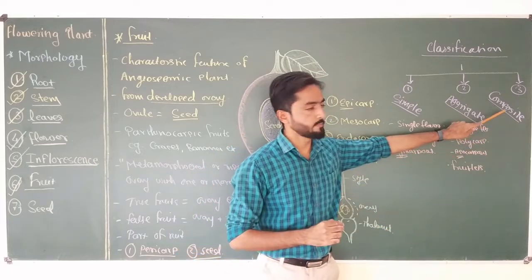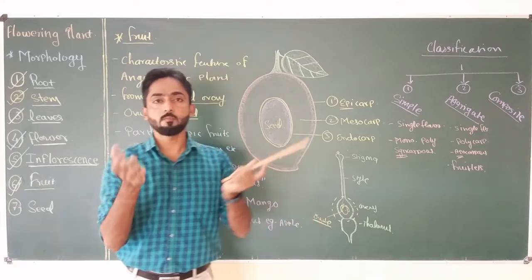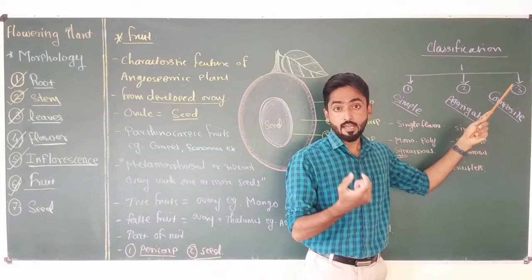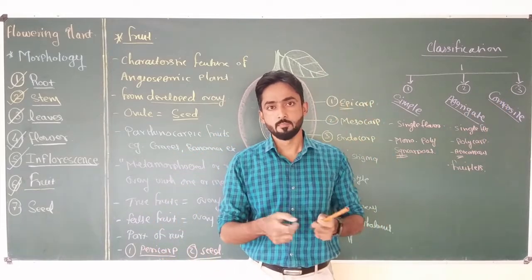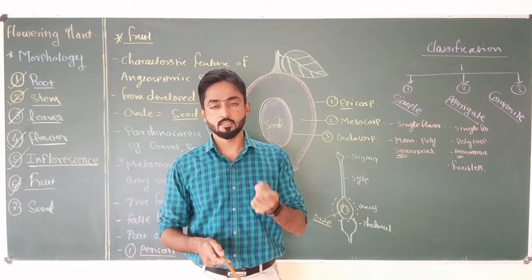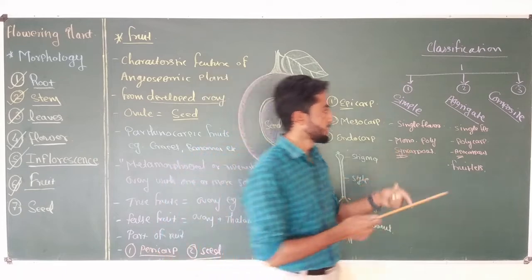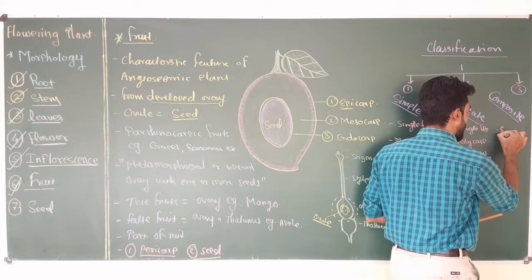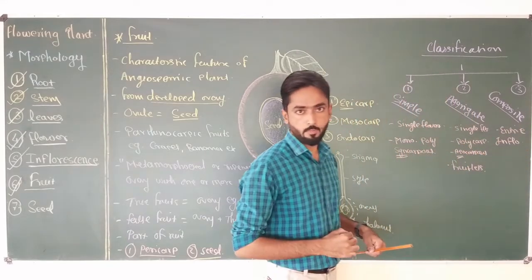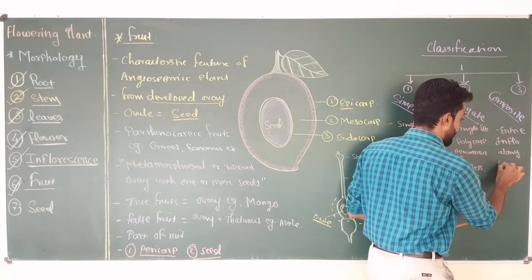And the last type is composite fruit, also called multiple fruit. In this type, instead of a single flower, the entire inflorescence, the entire group of flowers, takes part in the fruit formation process along with the peduncle. Peduncle means, in the inflorescence section, we have studied in detail the different types of inflorescence and peduncle. It is nothing but the reproductive axis on which a group of flowers arises. So in this case, the entire inflorescence takes part in the fruit formation process along with the peduncle.